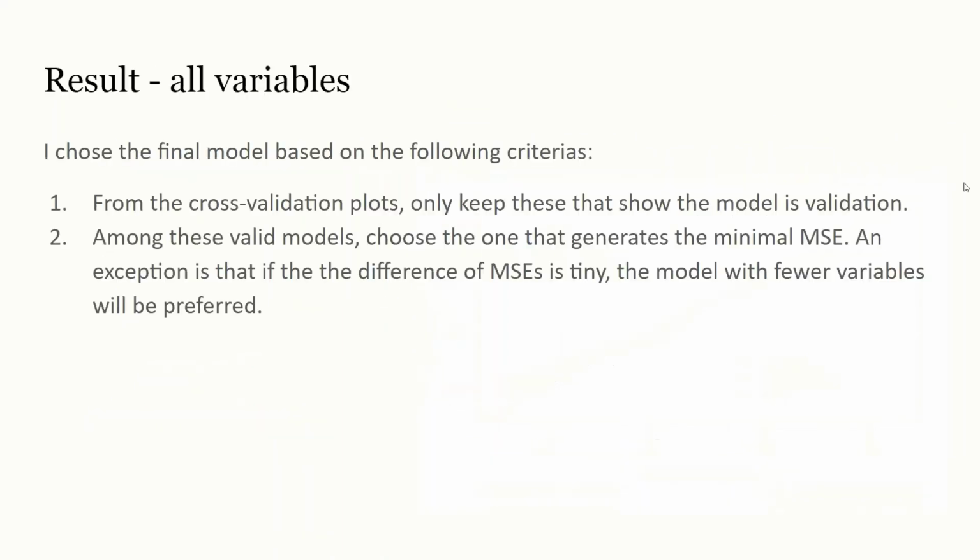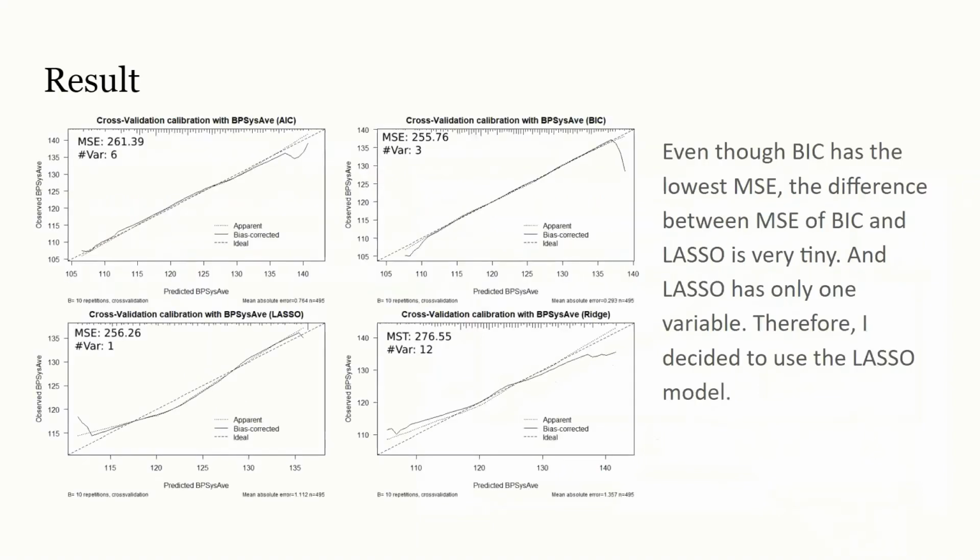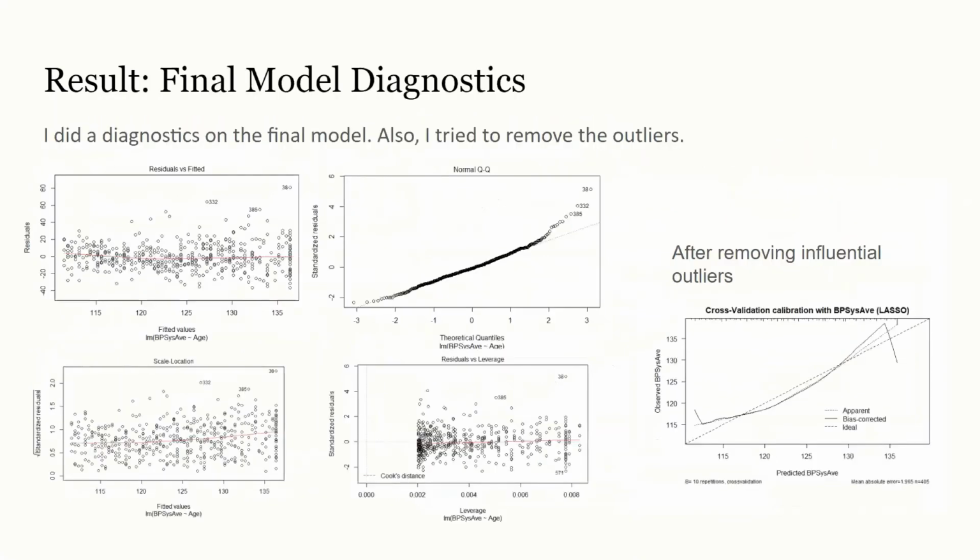Here are the results. I'm going to make a judgment based on the following rules. As you can see, BIC has the lowest mean square error, but lasso has two fewer variables. Therefore, I decided to use the lasso model. I also did diagnostics on the final model. I tried to see if removing outliers helped. It turned out that by removing outliers, mean square error remained similar, but the cross validation became much worse.